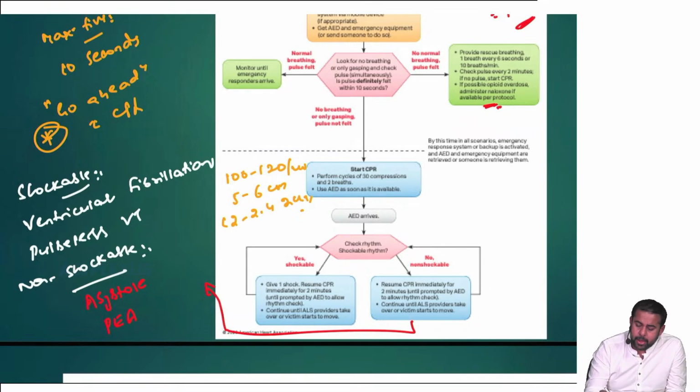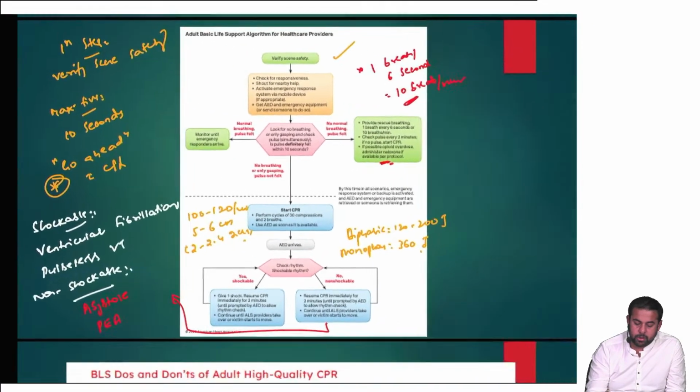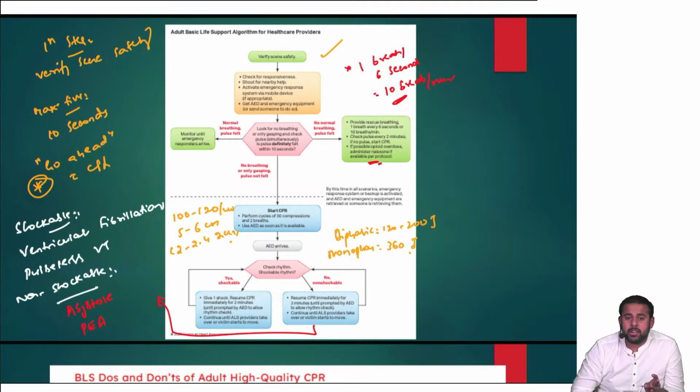In shockable rhythms, for biphasic, you give 120 to 200 joules. For monophasic, it is 360 joules. So the important points in this: the first step is verifying scene safety, and then you have to call for nearby help and then do that.